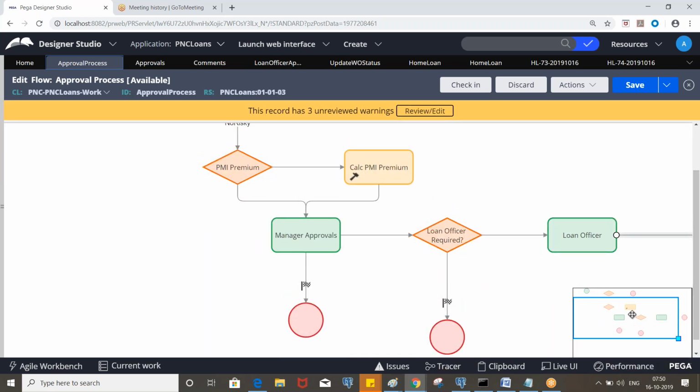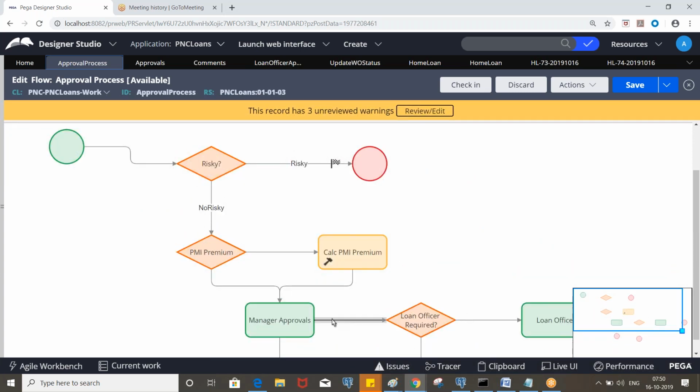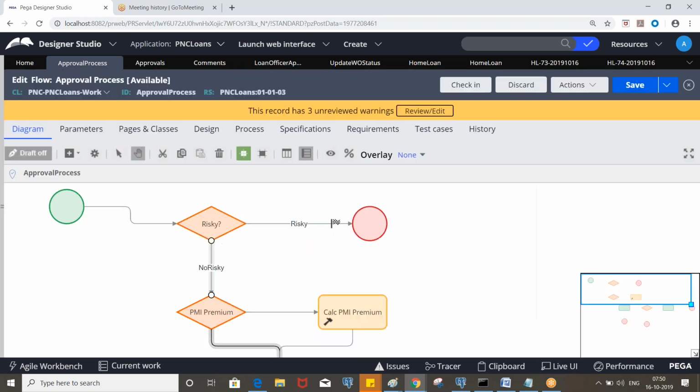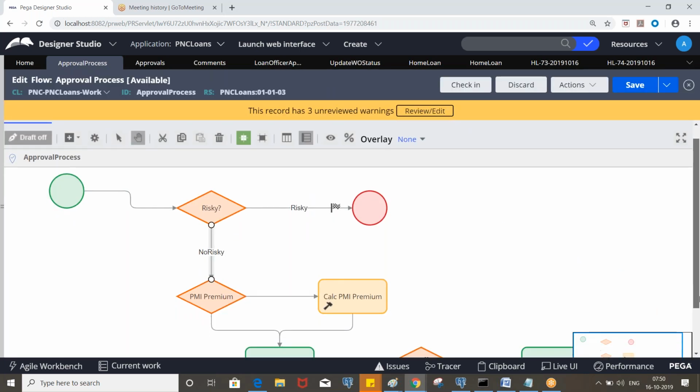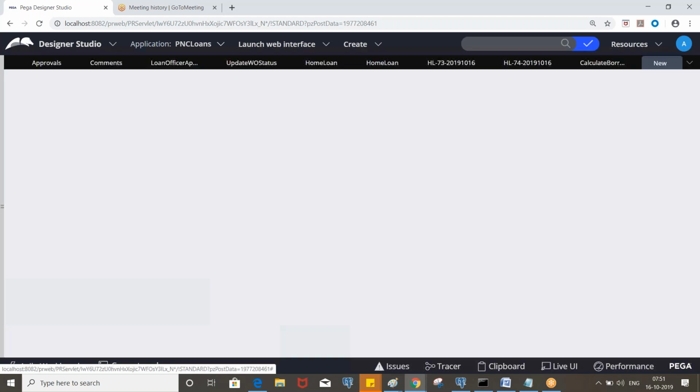So you should go for approvals, right? So no risky, see this value. Okay, then it will check PMI. Okay, because we haven't entered these, right? So we need to enter a down payment and asking price also. That's the reason you need to make those fields mandatory so that you cannot ignore them. Okay, so again, we need to enter all the data.